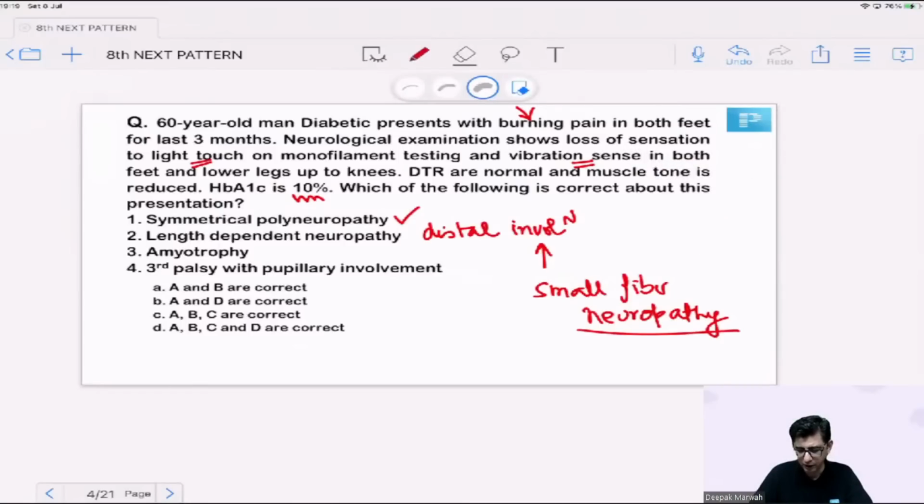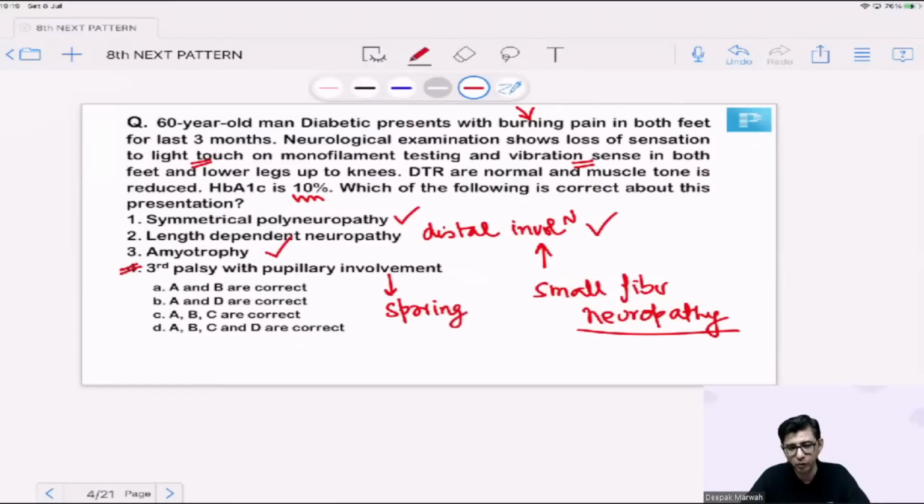I'll just erase some data to make some space for myself. Then there is amyotrophy. Amyotrophy basically means that nerves are going to be mixed nerves. There is going to be a sensory component, there is going to be a motor component. So if the motor component is present, then muscle wasting can be present in the patient as well. So amyotrophy also makes sense. But if you look at option number 4, it says third nerve palsy with pupillary involvement, whereas what we actually have is third nerve involvement with pupillary sparing. So the wrong statement in this particular question is option number 4.